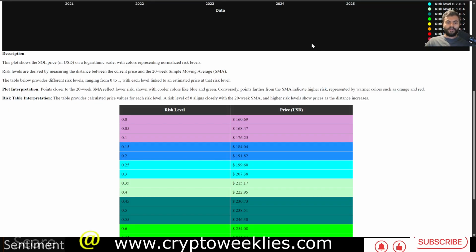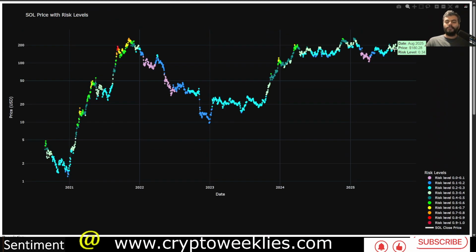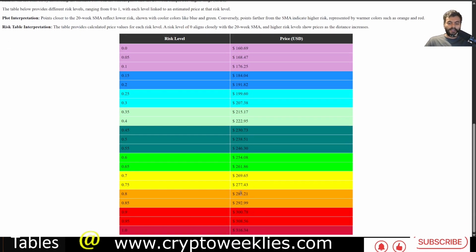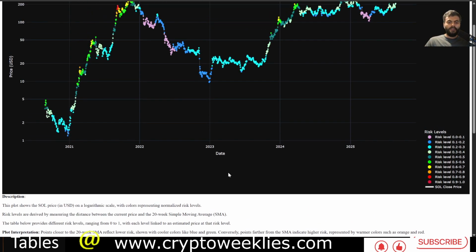Right now, the intermediate risk level that Sol eventually hit in 2023 was around 0.74, in March of 2024 at 0.7, and in November 2024 at around 0.6. If that kind of environment is ahead of us, the price forecasted is between $250 and about $300 for Sol per the 20-week simple moving average based model.